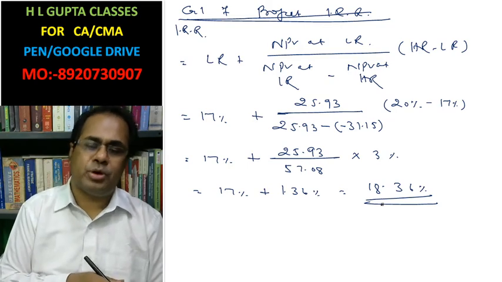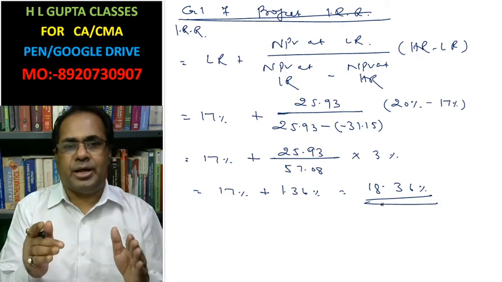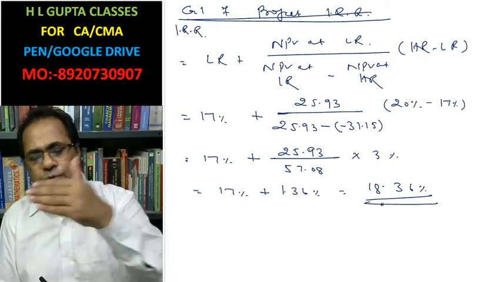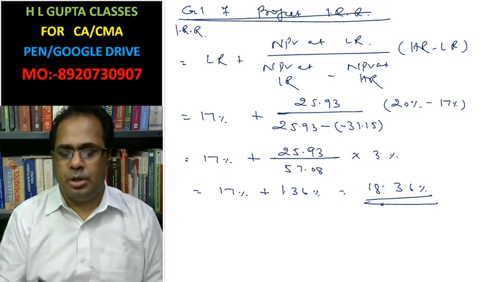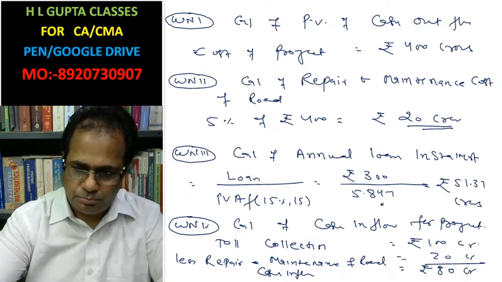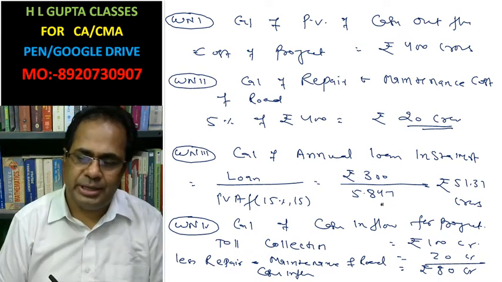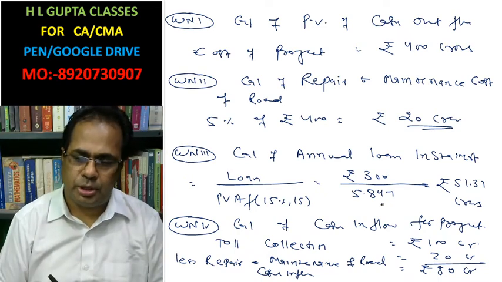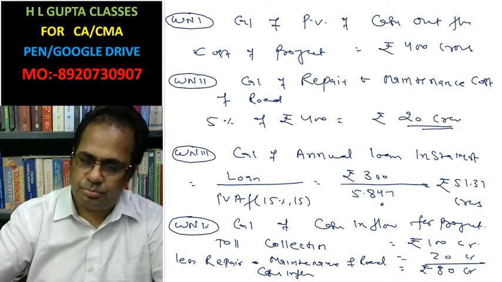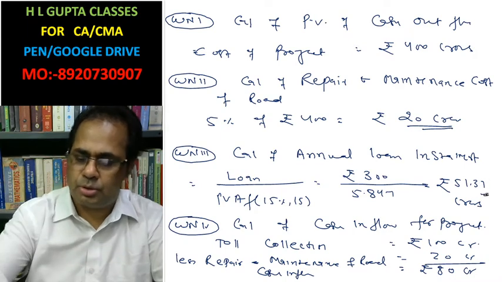Now we have to calculate equity IRR. For calculation of equity IRR, we need to calculate cash inflow for equity. In the case of cash inflow for equity, annual installment is paid, and that annual installment is 51.31 crore.